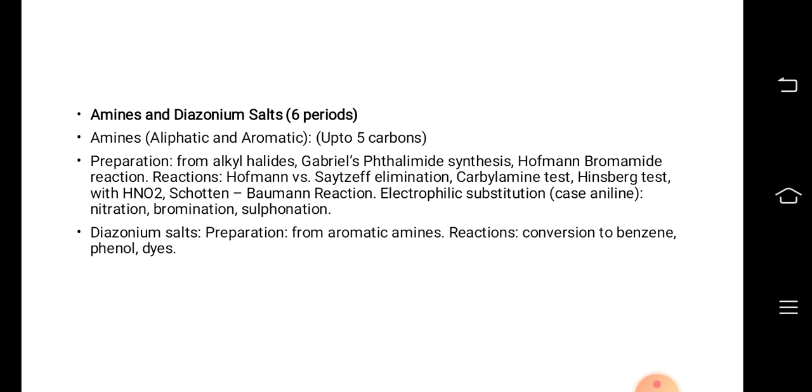The case given is aniline. With respect to aniline, we have to know nitration, bromination, sulfonation. Diazonium salts, that is preparation from aromatic amines, reactions conversion to benzene, phenol, dyes.